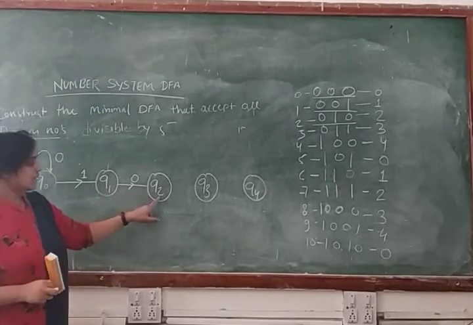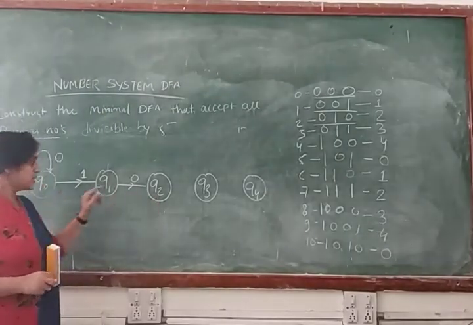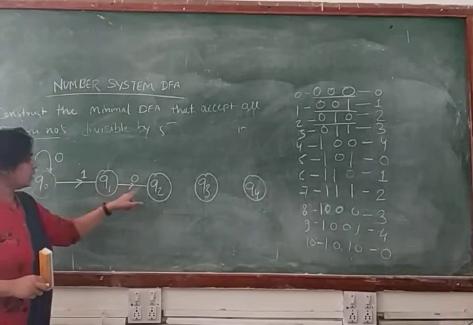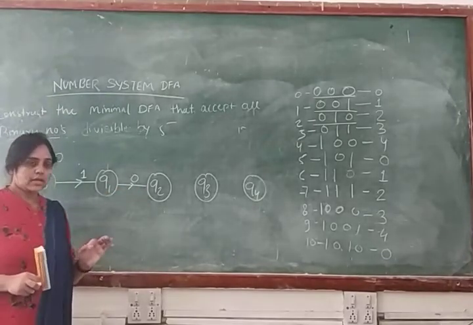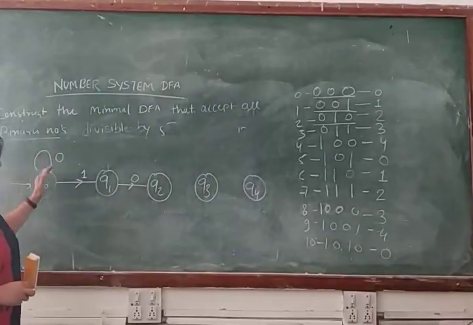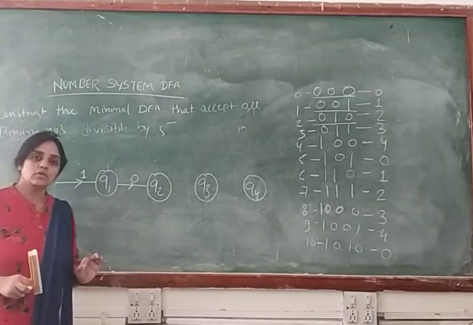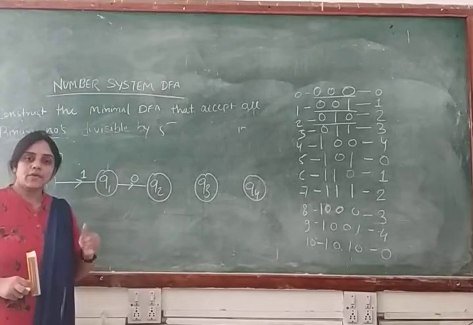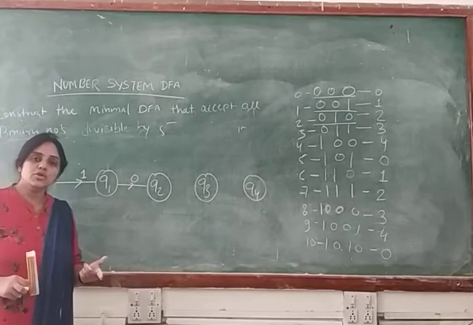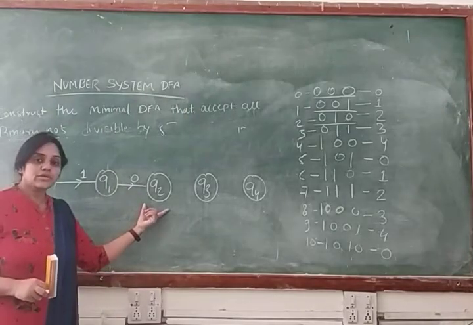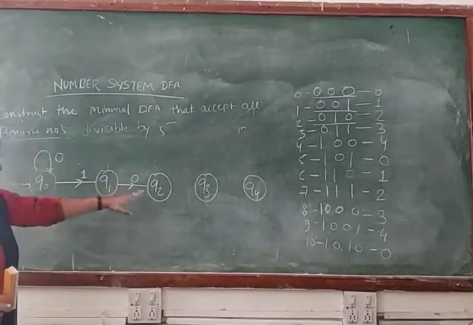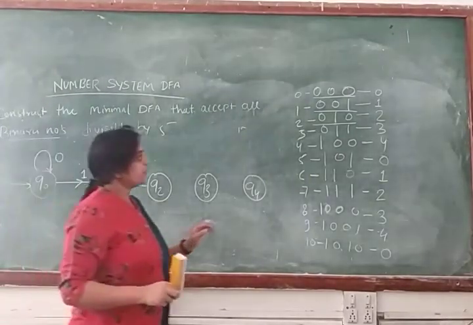And what state do we get? Q2, because this is 0 1 0, that means 2. When you convert this binary string 0 1 0 into a decimal number, you will get 2, and whenever you divide 2 by 5, you will get remainder 2. So this is your remainder 2 state. That's why we reach state Q2.